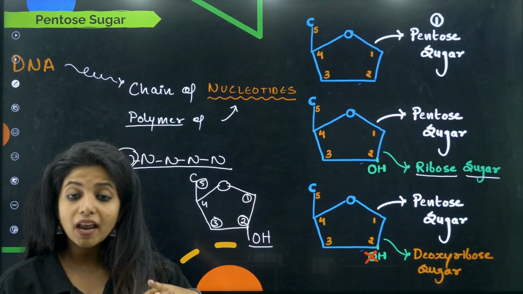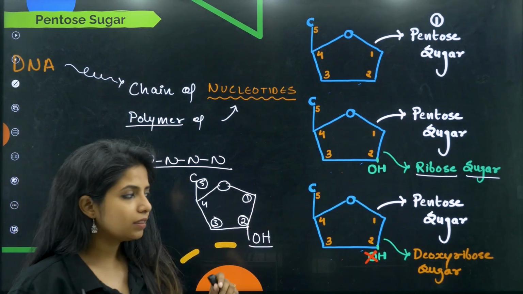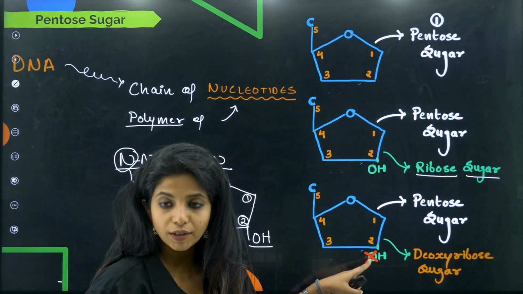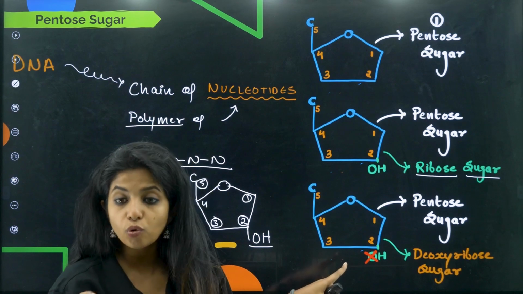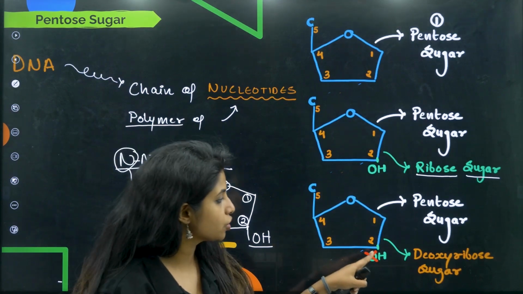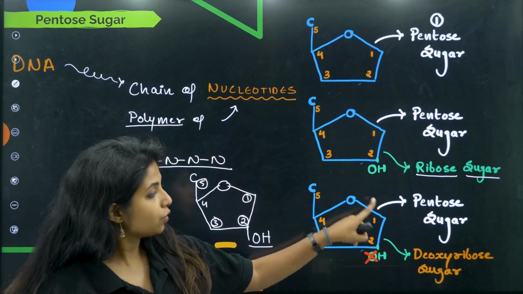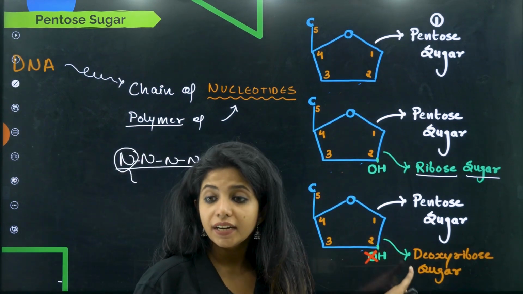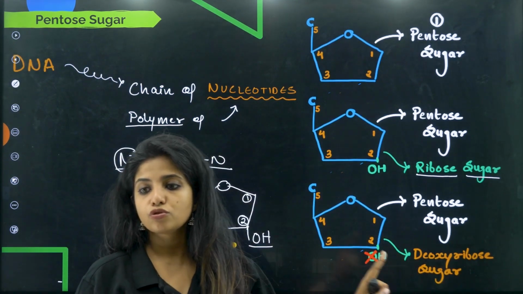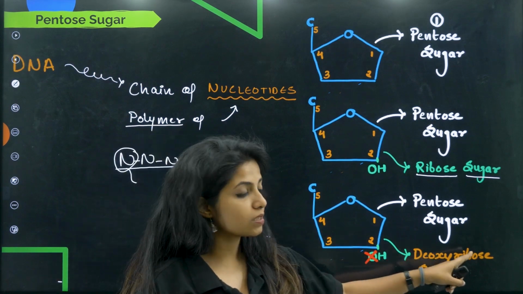Ribose. On the other hand, when you talk about DNA, things are quite different. As you see over here, I have cut down the O, so there is no OH group. Instead of that, there is just one H, children. Okay, and you call this whole sugar deoxyribose sugar. What do you call it?